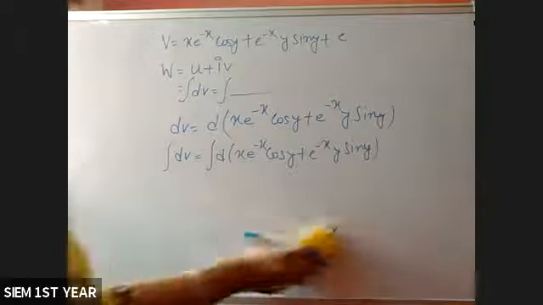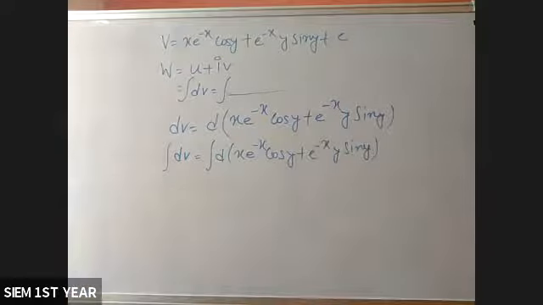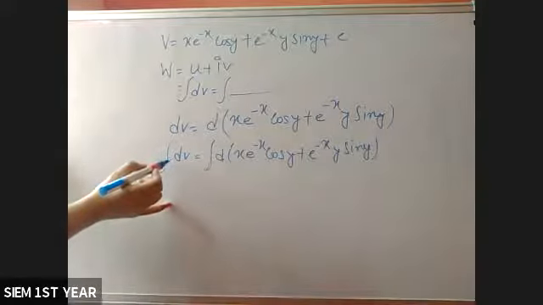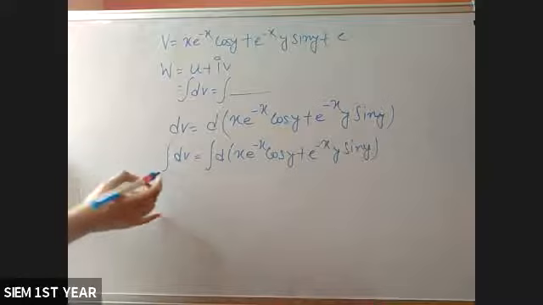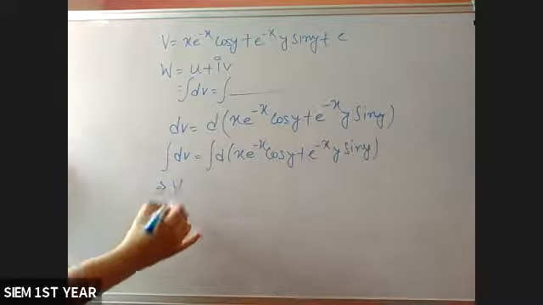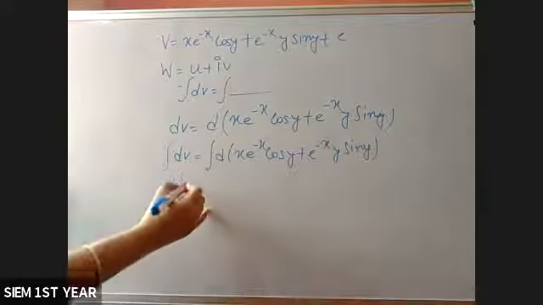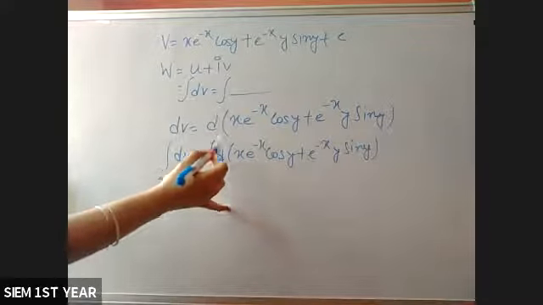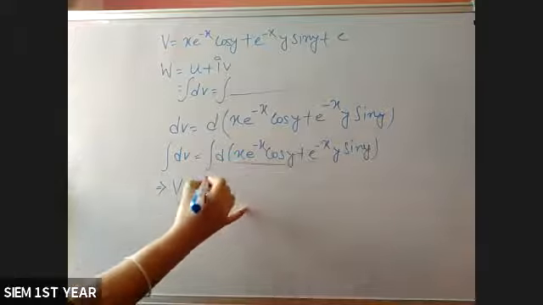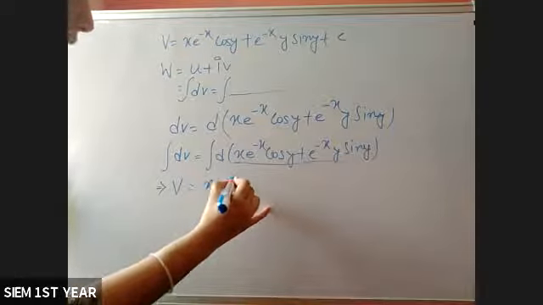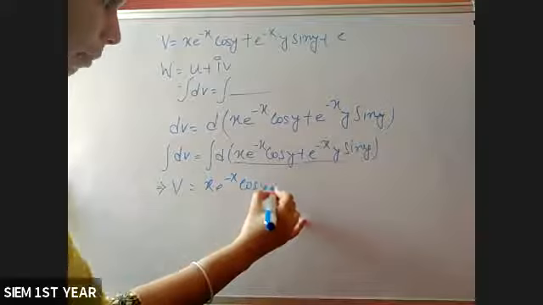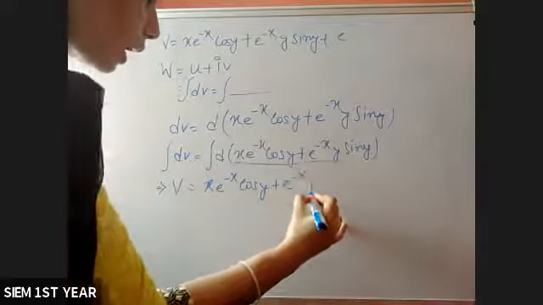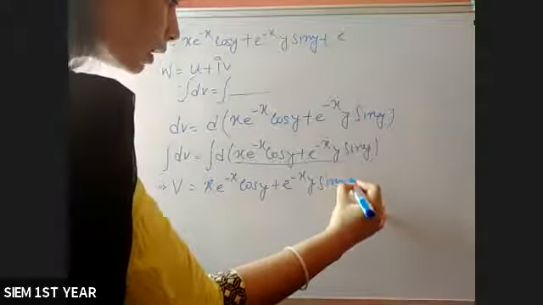Now we know that integration and differentiation are inverse to each other. So this differentiation and this integration will give you the value of v, and again the same concept here, this integration and this derivative will give you this result only, x e to the power minus x cos y plus e to the power minus x y sin y plus b.